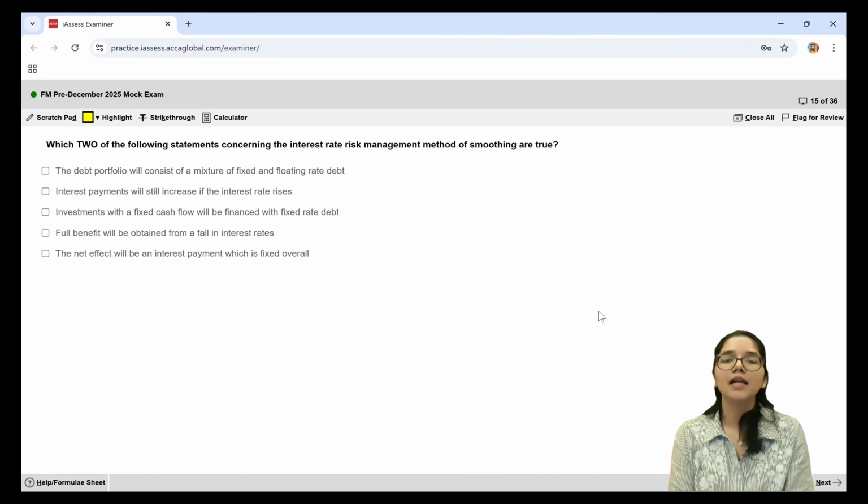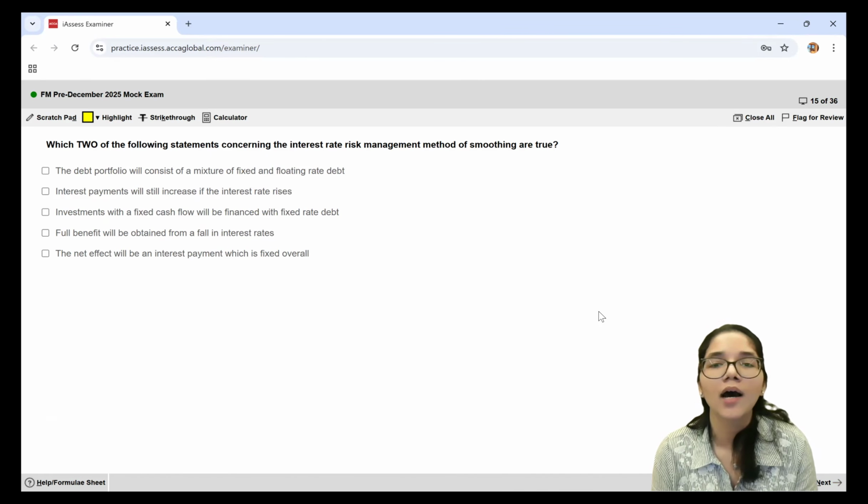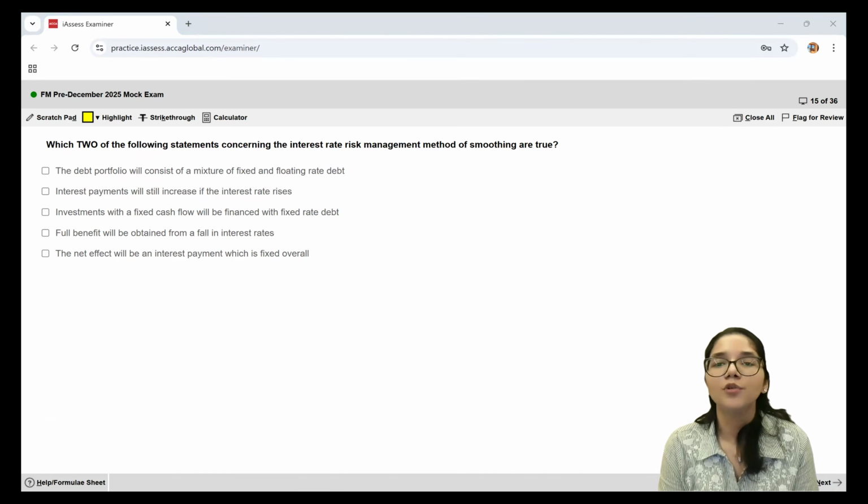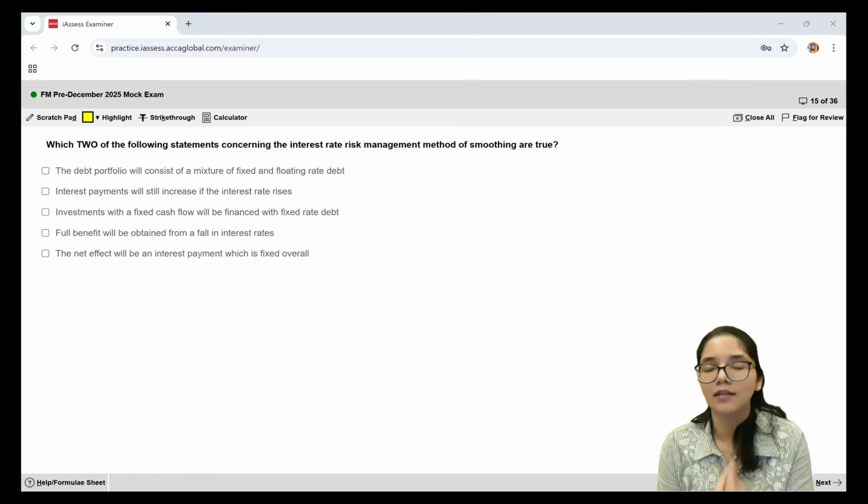Now heading towards the last question pertaining to the section A of our paper. Which two of the following statements concerning the interest rate risk management method of smoothing are true? Firstly, recollect guys, what exactly is the method of smoothing? So smoothing is basically where, when it comes to the debt, the loans that I'm taking, some loan I take on a fixed rate, some loan I take on a variable or a floating rate. So this is the technique of smoothing.